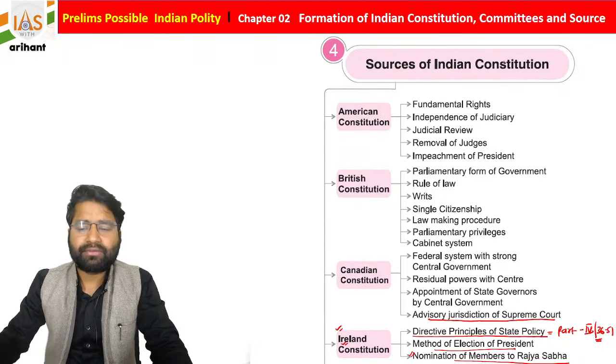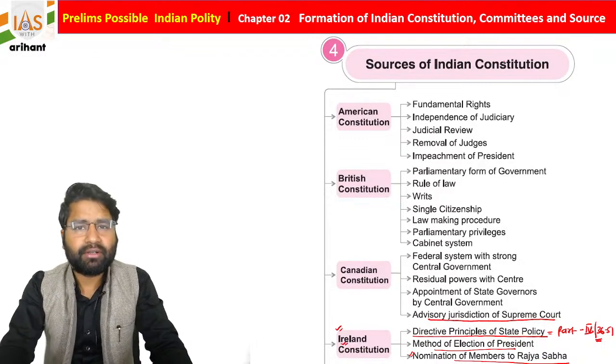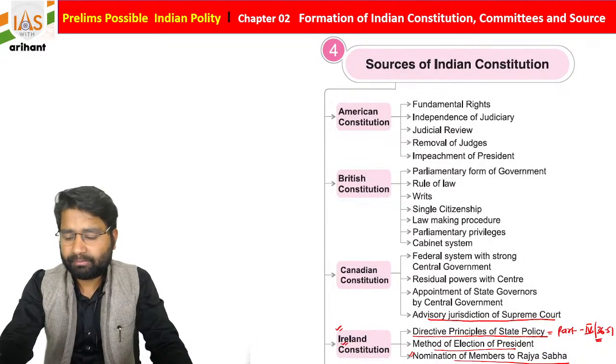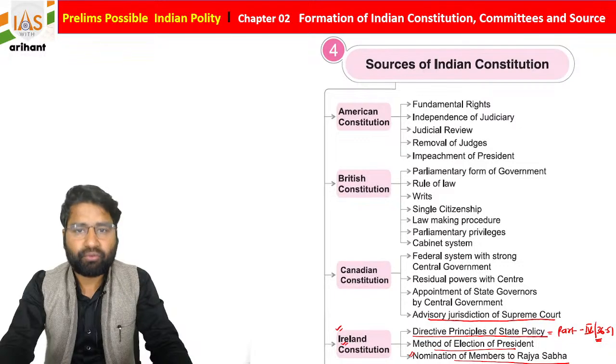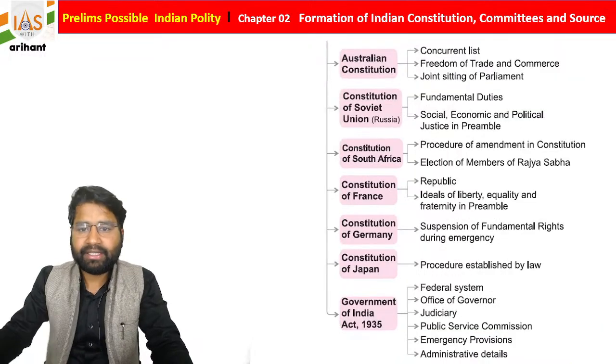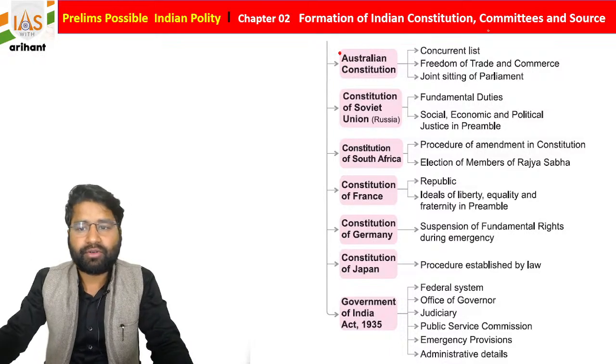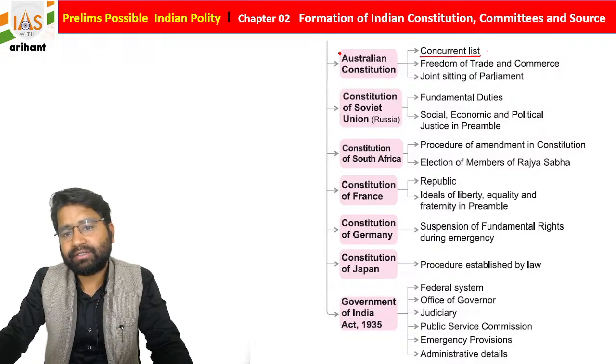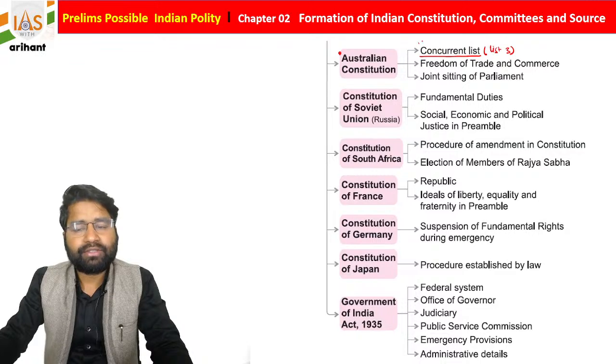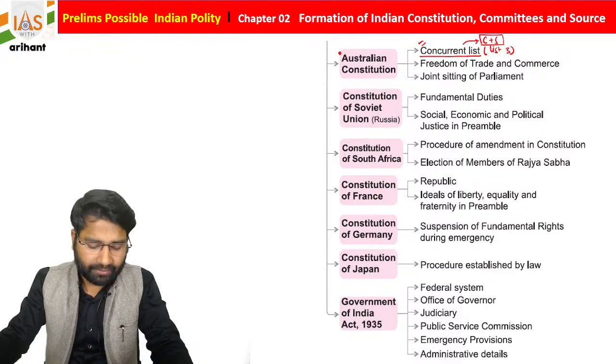And if you see, students, from the American Constitution we got one more power, basically the concept of Vice President. If you follow the Australian Constitution, what you find is the concurrent list, that is under Schedule 7, List 3. Over the concurrent list, Center as well as State both can create law, rules or any regulation.